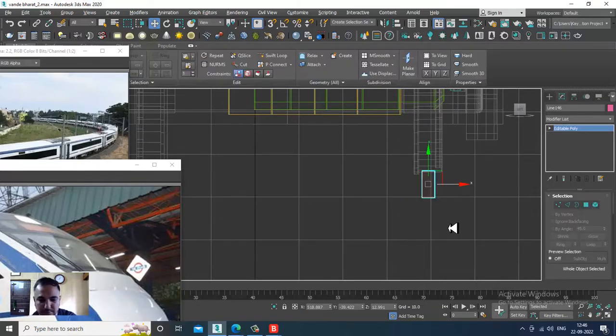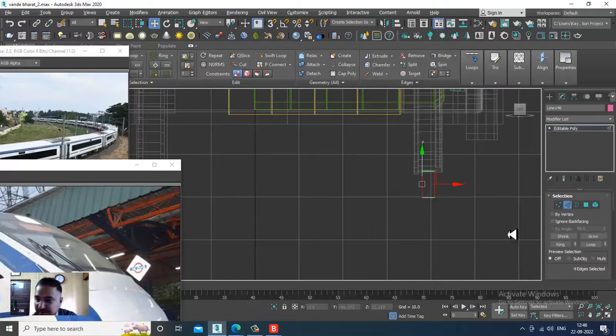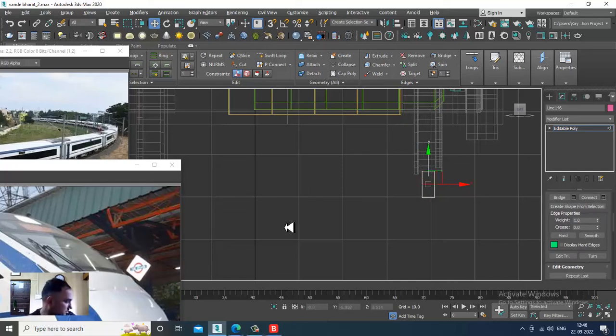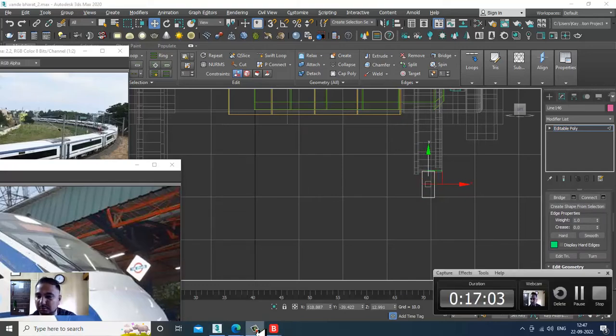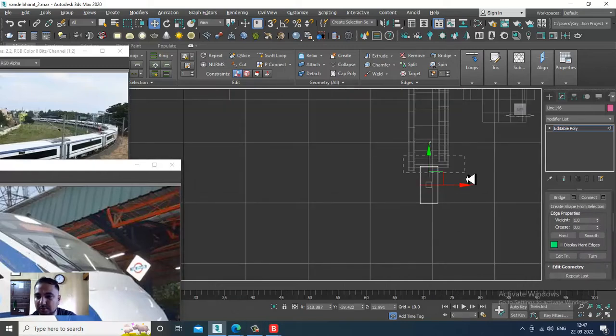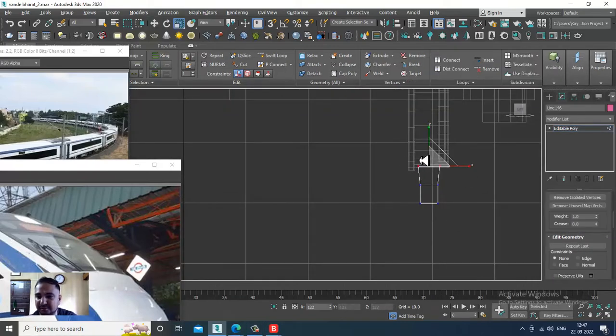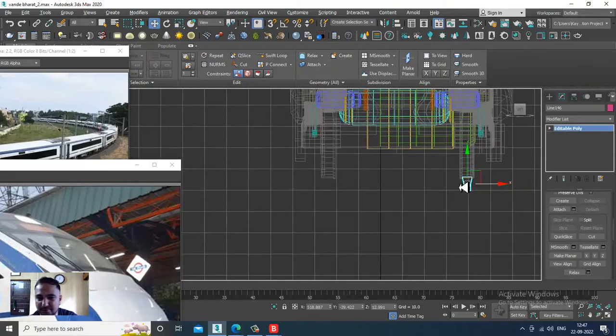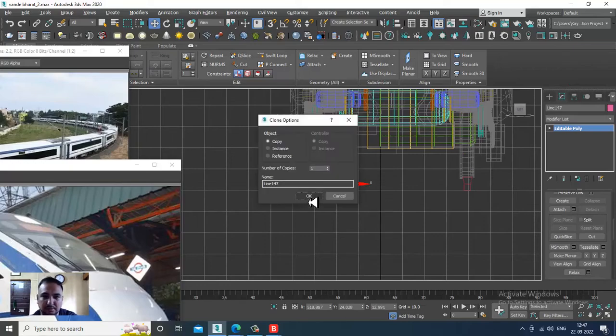Convert to poly, select these edges, let's give one connect over here. Select this, slightly scale back, and just duplicate it. That's it.